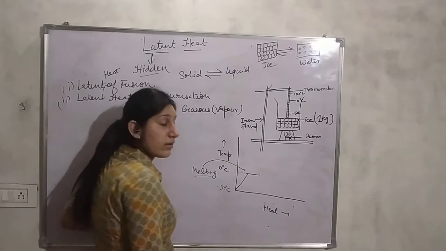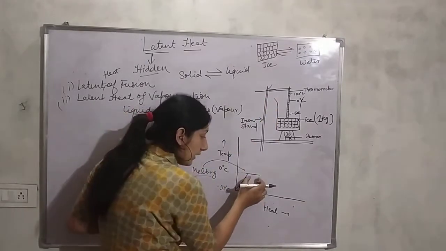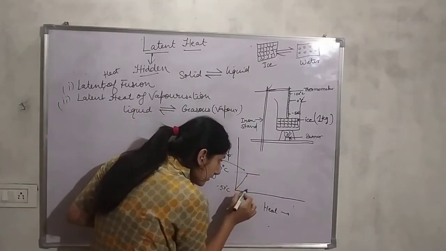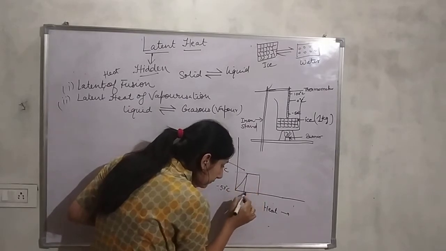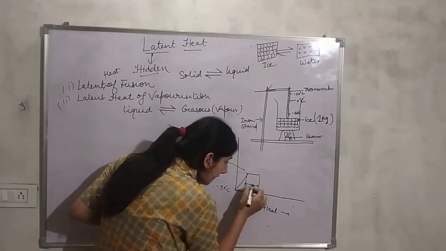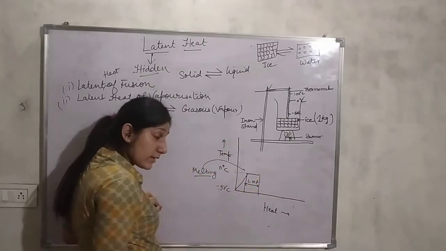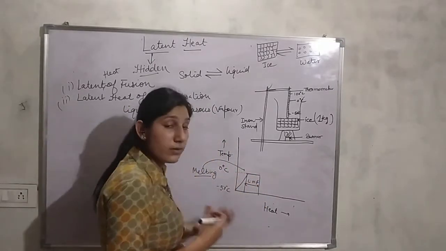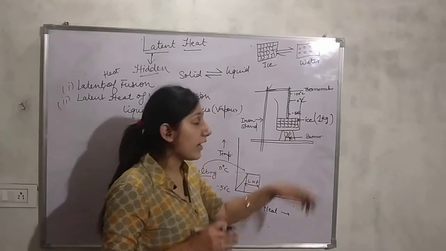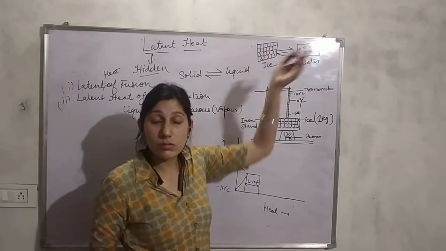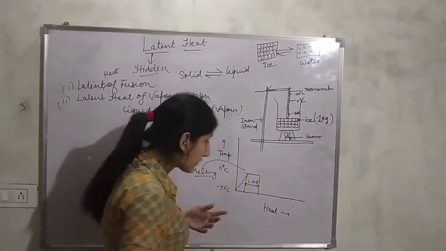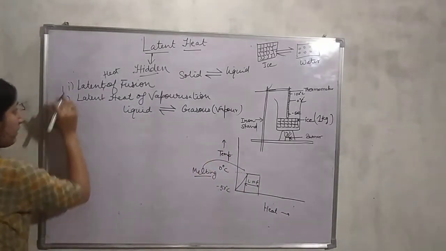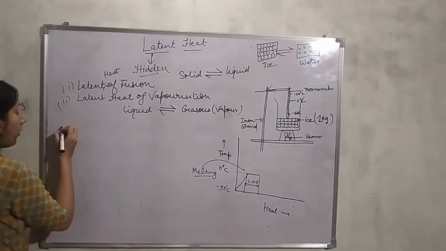So that is why the temperature has not increased, because this heat, this much of heat is used in, this is known as latent heat of fusion. This heat is used in converting 1 kilogram of ice from solid state into liquid state. So thus we arrive at the definition of latent heat of fusion.